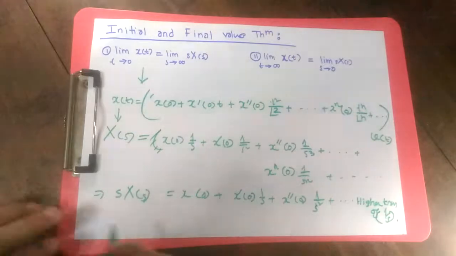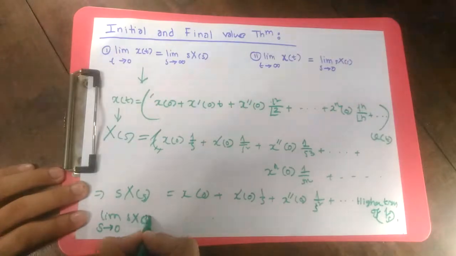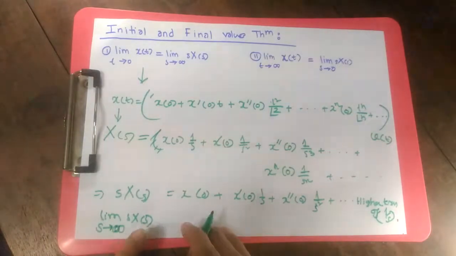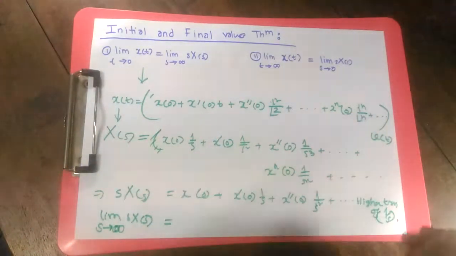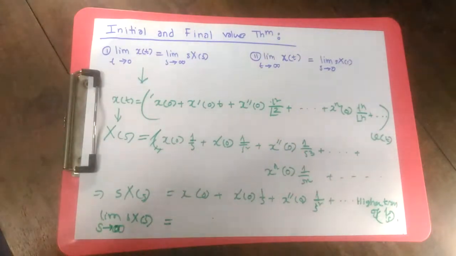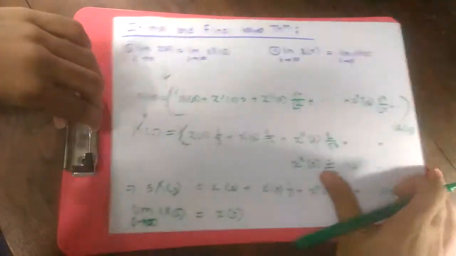Now if we take the limit as s tends to infinity, then limit s tends to infinity of s X of s, on the right hand side, all the terms that have 1 by s, 1 by s square and higher powers of 1 by s are going to become 0, because 1 by infinity is 0, so what's going to exist is only x of 0. So our first theorem is proved: if we want to evaluate our signal at x of 0, we simply multiply our Laplace transformation by s and take the limit as s tends to infinity.